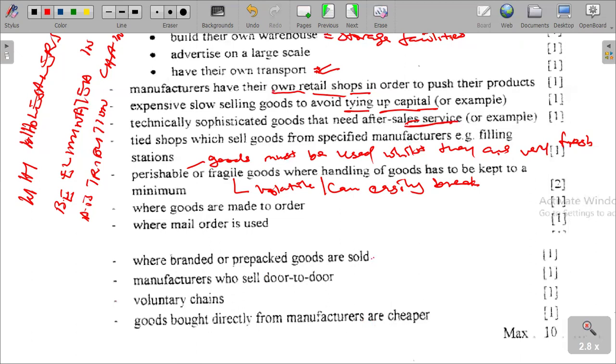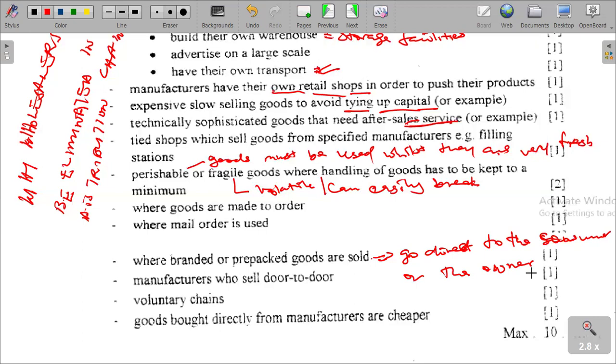These are goods which must go direct to the consumer or the owner, because they are specifically branded.